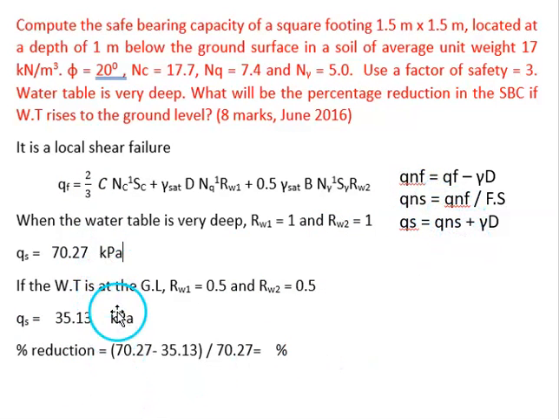Then from both these values, we can calculate the percentage reduction, which is equal to (70.27 minus 35.13) divided by 70.27. So we'll be getting the percentage reduction in the safe bearing capacity.